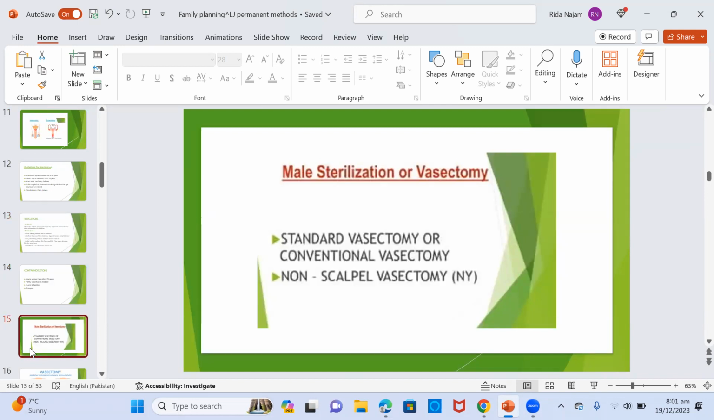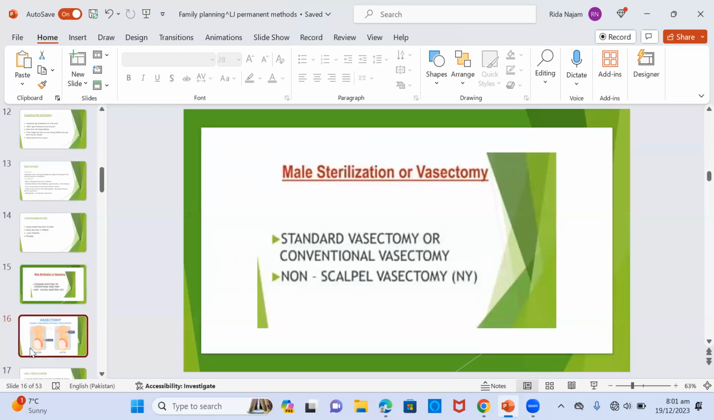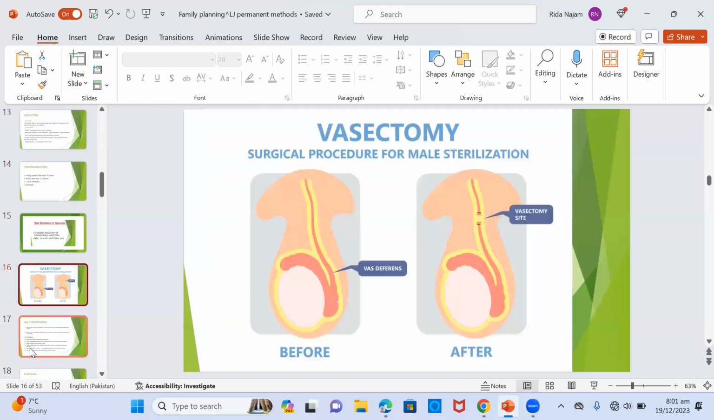Male sterilization or vasectomy. There are 2 types of this: the standard or conventional vasectomy, and the non-scalpel vasectomy. A vasectomy is a surgical procedure for male sterilization. Here you can see the vas deferens, and this is basically what's cut and interrupted, and you can see the vasectomy site following where it's interrupted.